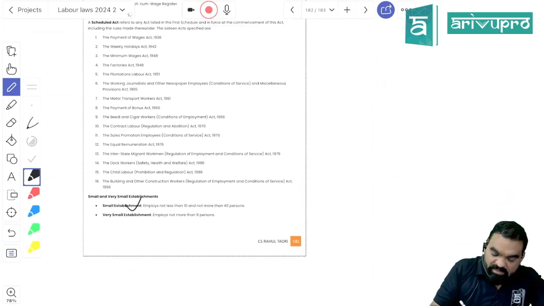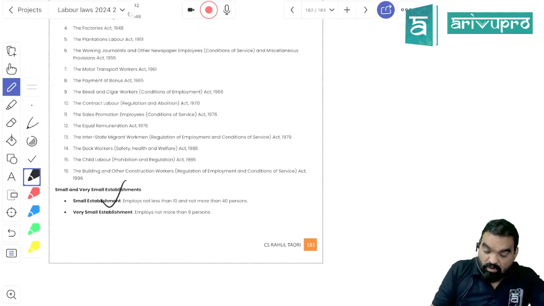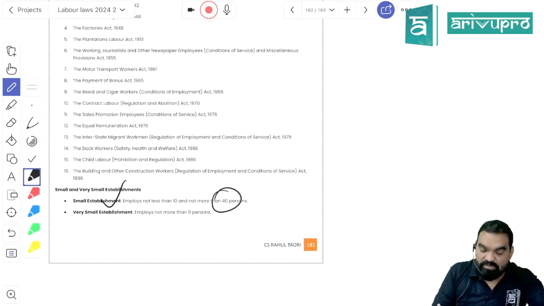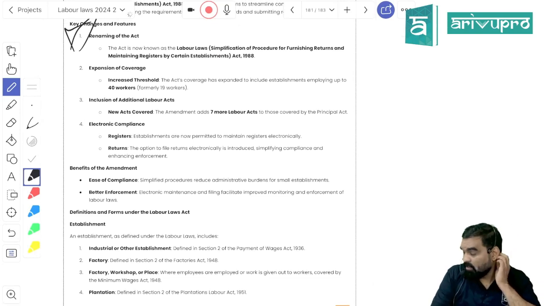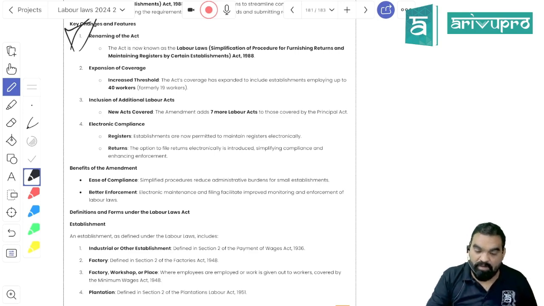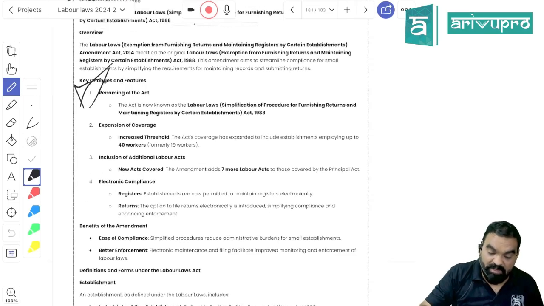A small establishment is an establishment where the number of employees is not less than 10 but up to 40, which means 10 to 40 employees will come under the definition of small establishment, and up to 9 will come under the definition of very small establishment. Is it clear? What is a very small establishment? Where the number of workers is up to 9. When the number of workers is 10 to 40, they will come under the definition of small establishment, right? Earlier that limit was 20 but now it has become 40.